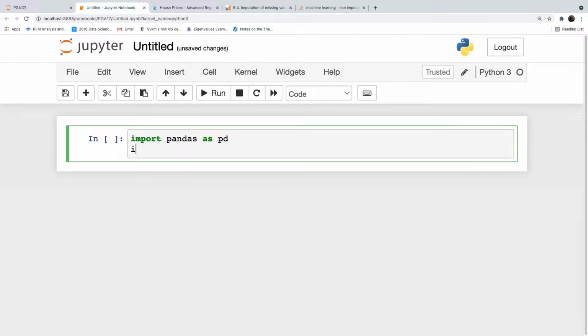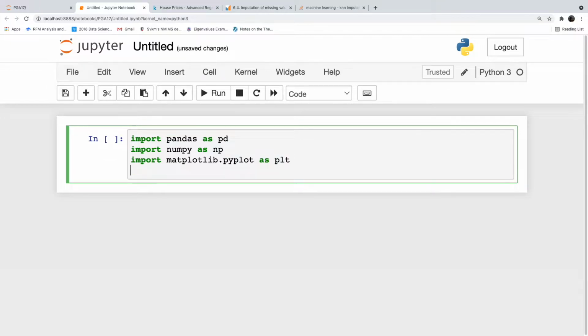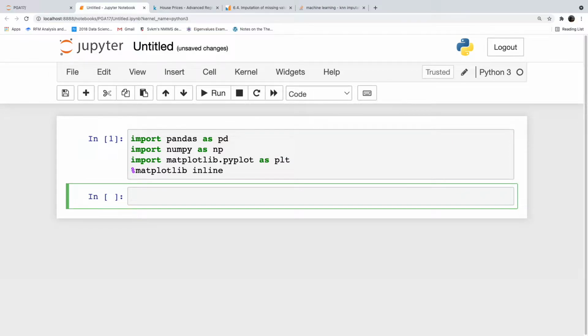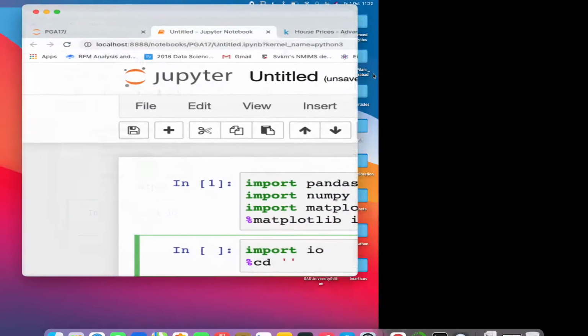Import pandas as pd. Import numpy as np. Import matplotlib.pyplot as plt, and the percentage matplotlib inline. Import io. Percentage cd quotes, I will set my data directory.